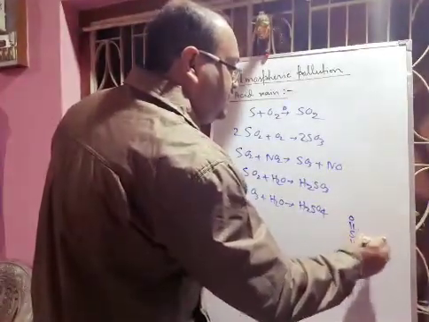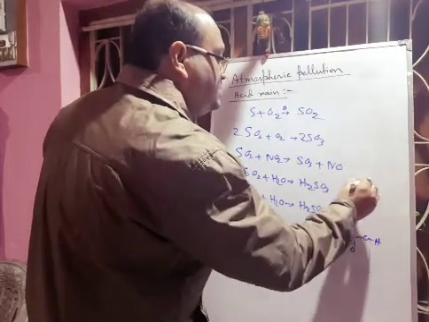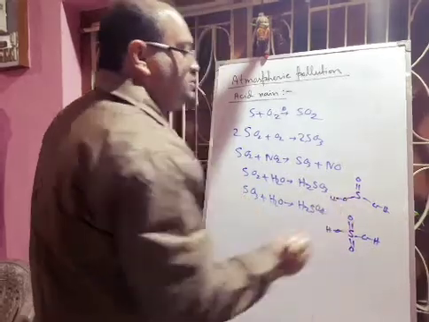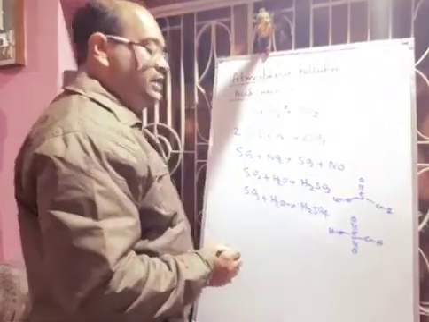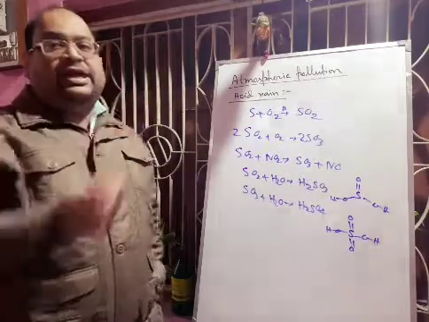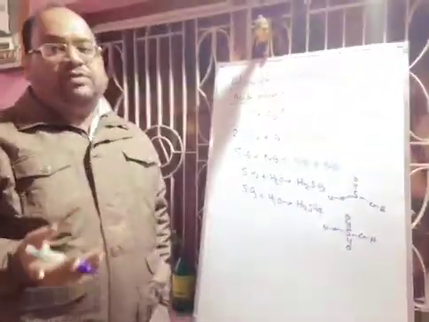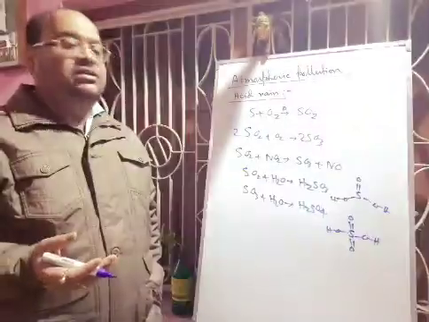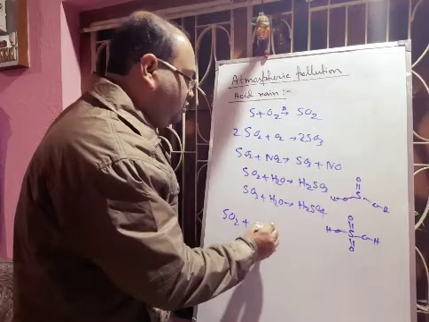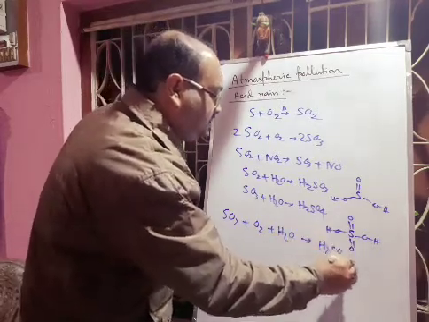This is the structure of sulfuric acid, and this is H2SO3. In this way sulfuric acid or sulfurous acid will be produced, and sometimes sulfur dioxide also reacts with oxygen and water, producing sulfuric acid directly from sulfur dioxide.